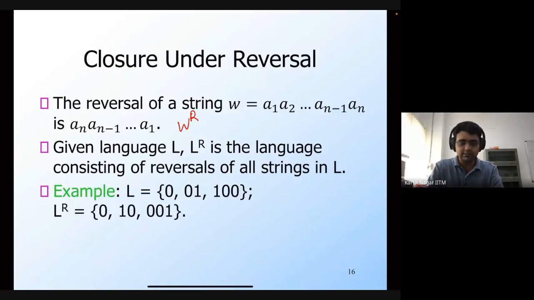So, for example, if the language L is 0, 01 and 100, then its reverse would be the reversal of all the individual strings. The reverse of 0 is 0 itself. The reverse of 01 is 10, and the reverse of 100 is 001. So that's how we compute LR, the reversal of the language L. Okay.